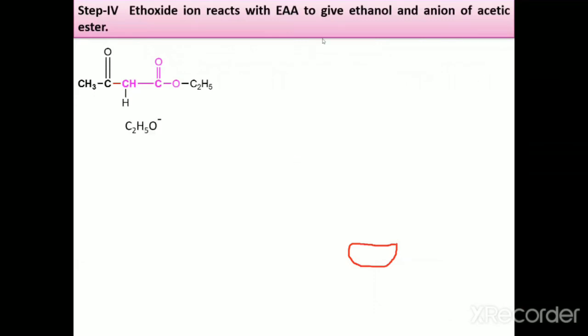look at this. Again, this ethoxide ion abstracts one of the hydrogens from the active methylene group of the ethyl acetoacetate. This sodium ethoxide abstracts one of the protons, one of the hydrogens from this active methylene group. Again the rearrangement takes place, and it forms the anion of the acetic ester.